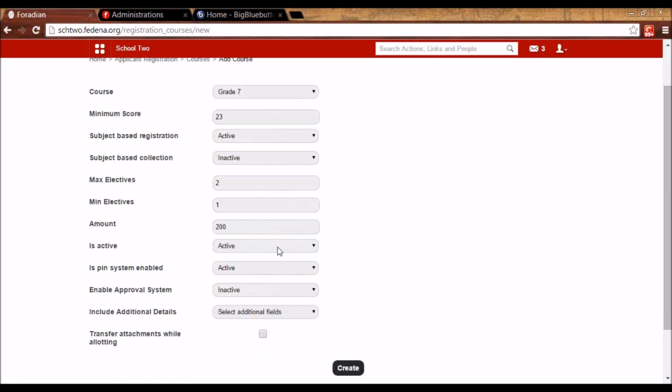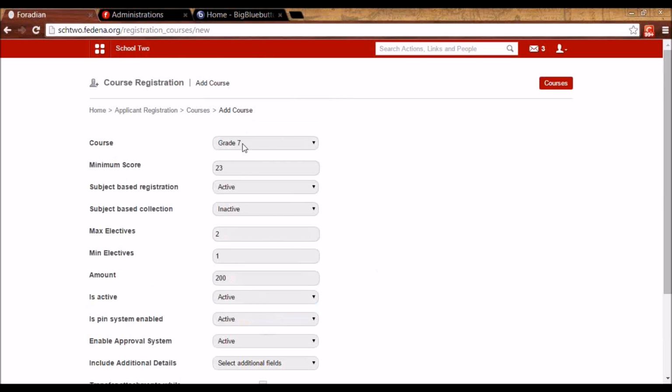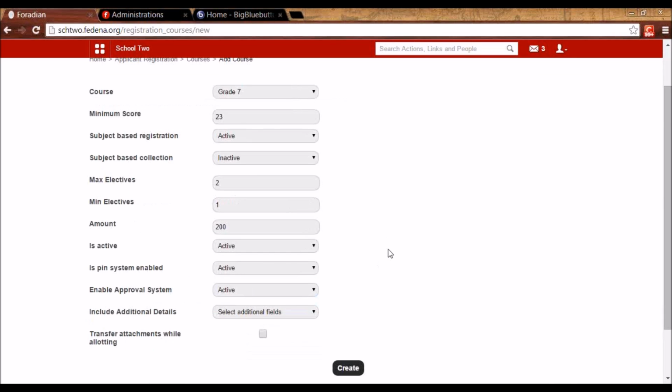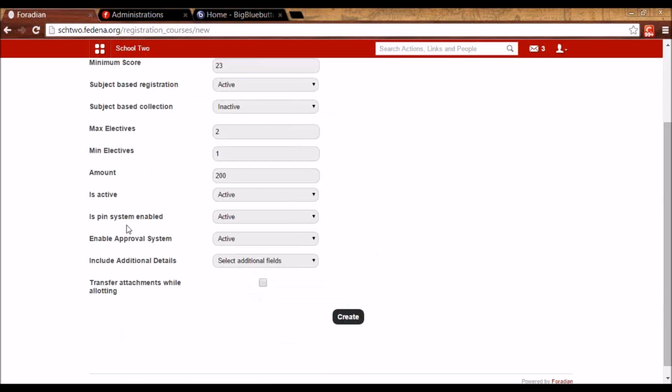Then "Is active" means, is this course active so that the students can apply for it? So you can check that here. "Enable approval system" means, will the form of anyone who is applying for grade 7 go for approval to the admin? So you can check that as active or inactive.